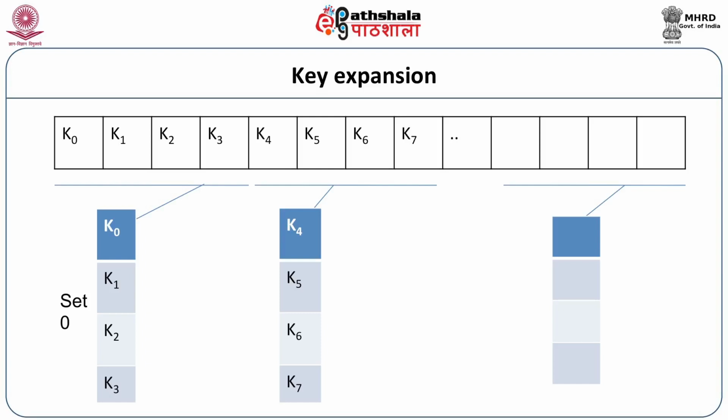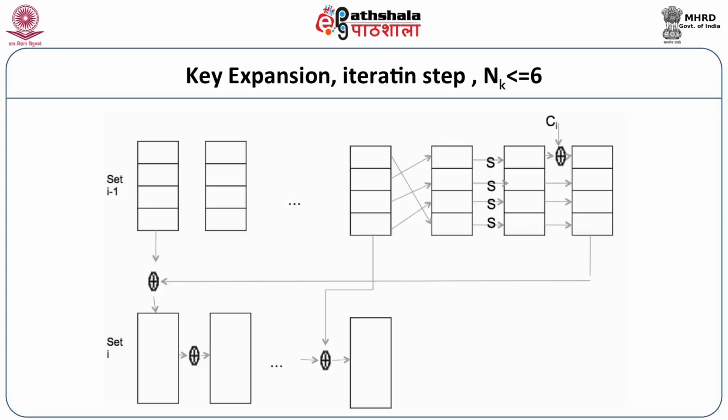Now if you want to derive K1, you have to use the values from K0 and derive the values for K1. In the figure, I have shown you the key expansion iteration step in case of Nk less than or equal to 6. So what are we trying to do? We have set I minus 1, that is the previous set, and we want to derive the current set. We will denote it by set I.